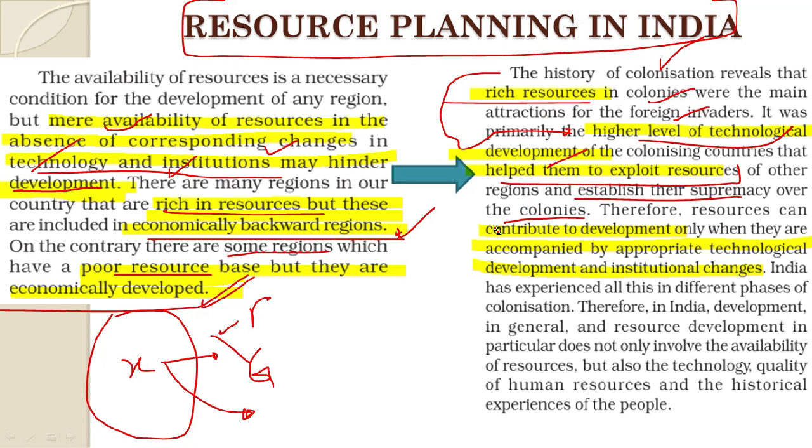Now we see that resources can contribute to development only when they are accompanied by appropriate technological development and institutional changes. So that is what we take out from here. Basically, we take out the importance of technological development as well as the importance of institutions being imperative, very important for resource planning in India.